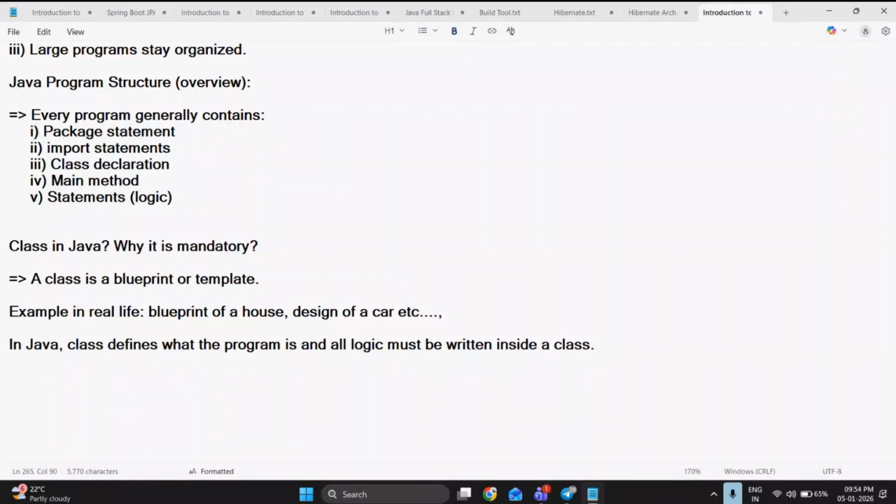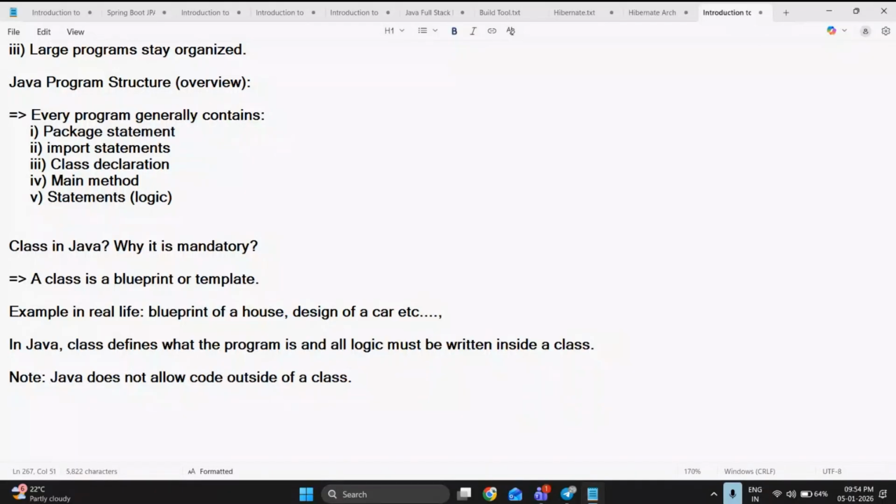One note point: Java does not allow code outside of a class. If you write any code outside of a class, Java is not going to allow that code. If you write the code inside a class, it will allow you to write the code.